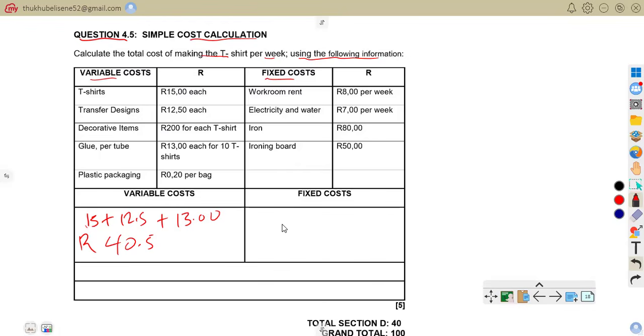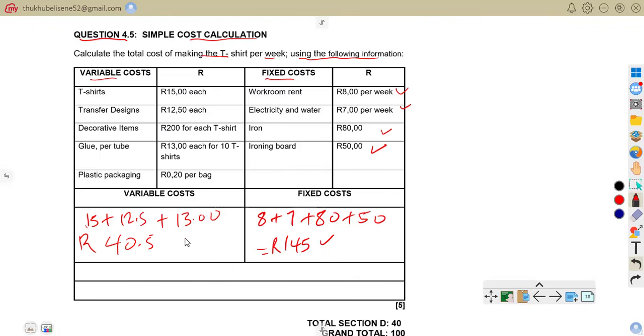With fixed cost, we have 8 rand, 7 rand, 80 rand, and 50 rand. So it means we have 8 plus 7 plus 80, then plus 50. So all in all, it will give us how much? 145 rand.